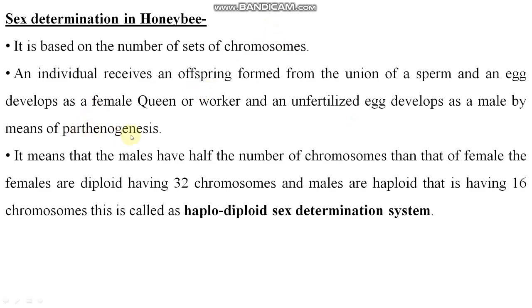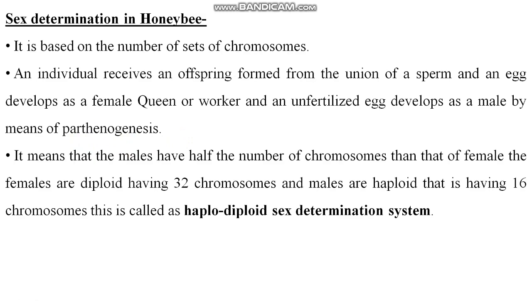Parthenogenesis means formation of an organism without fertilization. So those unfertilized eggs develop into males, right? And where fertilization takes place, it will become either a female queen or a worker.